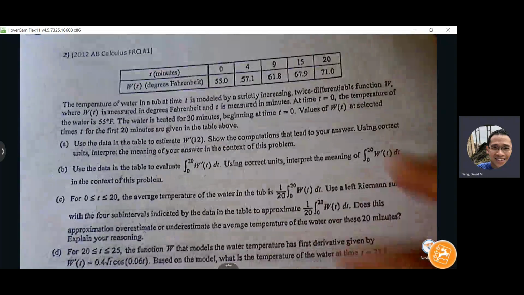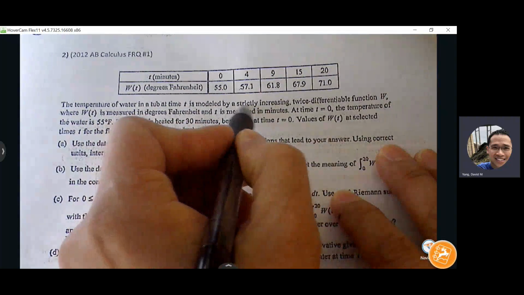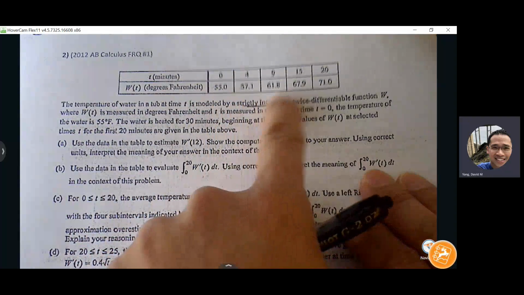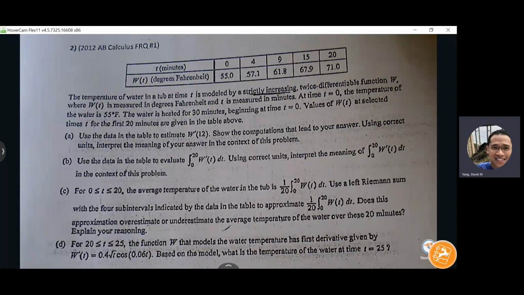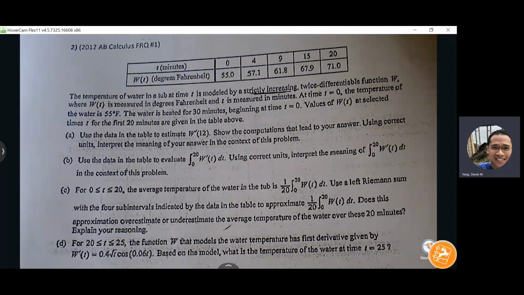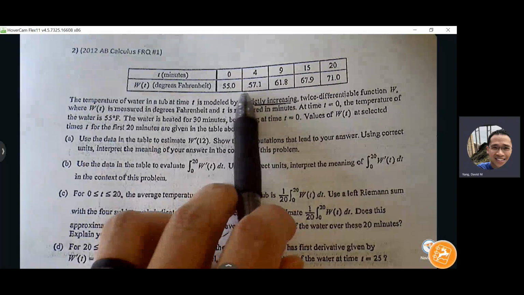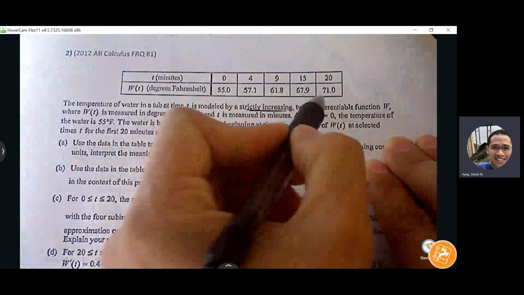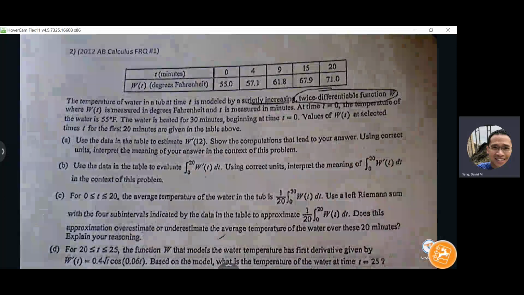Okay, the temperature of water in the tub is modeled by a strictly increasing, twice differentiable function. So we know the graph is always increasing. We only have a limited set of values here, but we know that it's not going to dip suddenly between these values. It's going to always rise like what we see in this table. And twice differentiable just means that it's a smooth curve. There are not going to be any sharp turns or any holes.